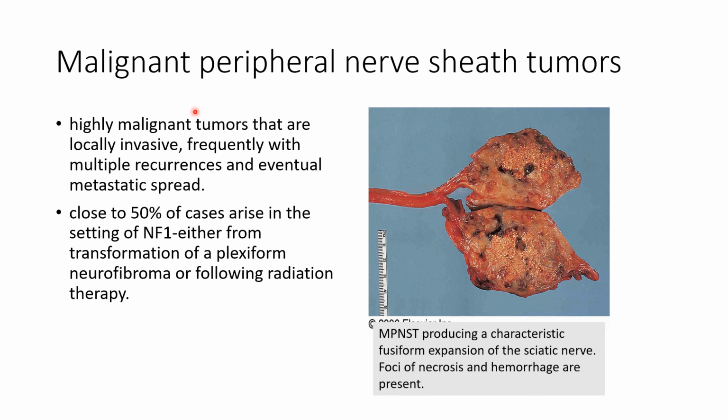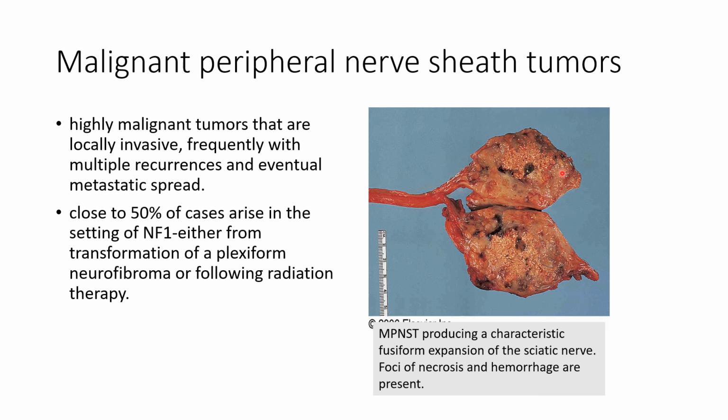We have had cases where patients with multiple cutaneous neurofibromas who are working in the fields as farmers, eventually one of the cutaneous neurofibromas grows bigger than the rest, and then when we take biopsy, there is malignant transformation into malignant peripheral nerve sheath tumor.